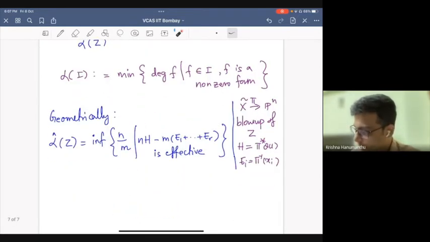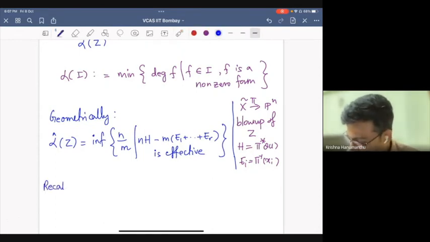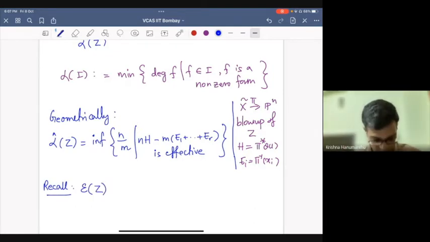Okay, so this is the geometric description, and I'll recall for you the Seshadri constant. Because the variety and the line bundle here are clear, the variety is the projective space and the line bundle is O(1), I'll just write epsilon of Z, where Z is the set of points.